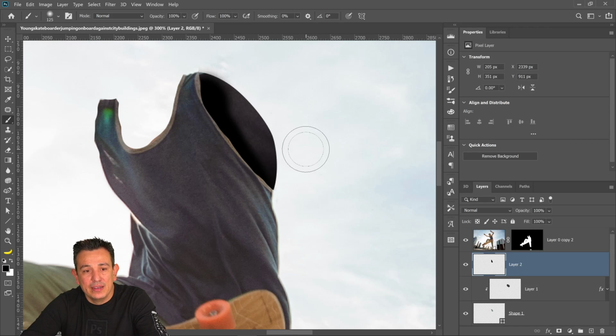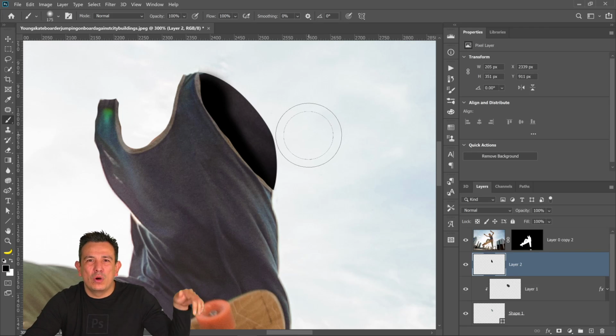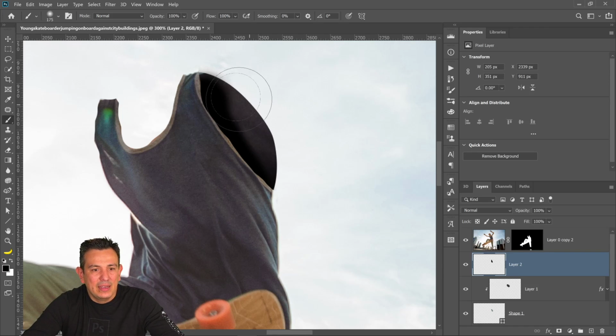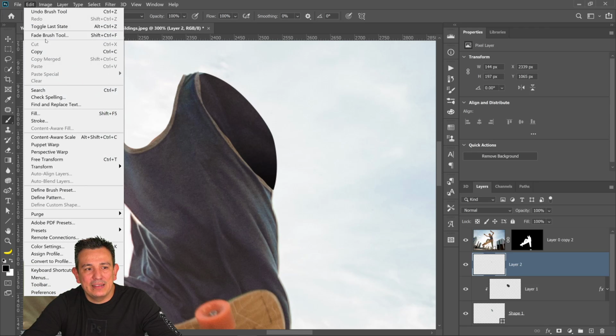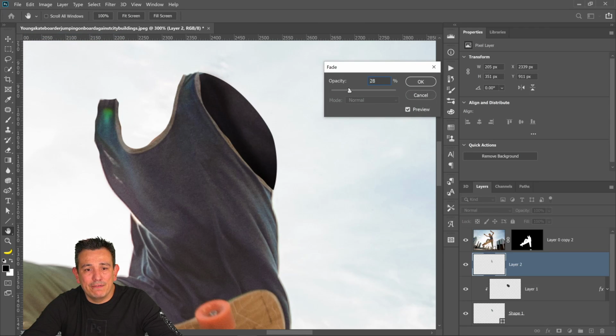And here's another trick that I like to do with brushes. If you hold the tilde key, which is right next to the number 1 on top left of your keyboard, you erase. And once you erase everything, you can go into Edit, Fade, and you can use the Fade command to decide how much of it you're erasing, like so.